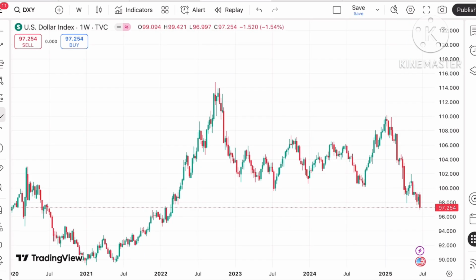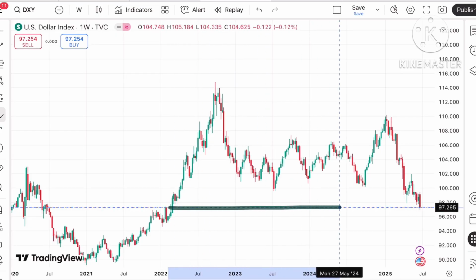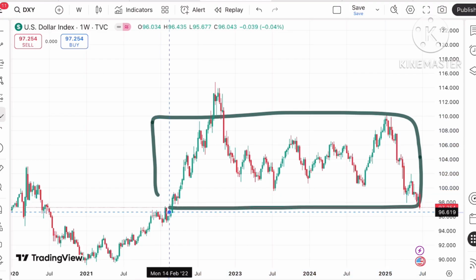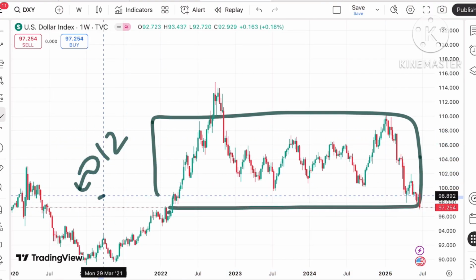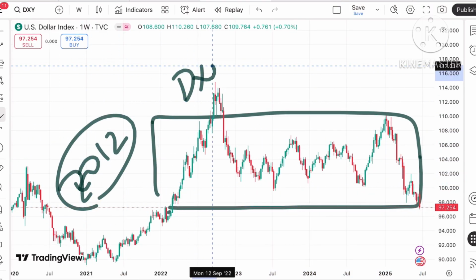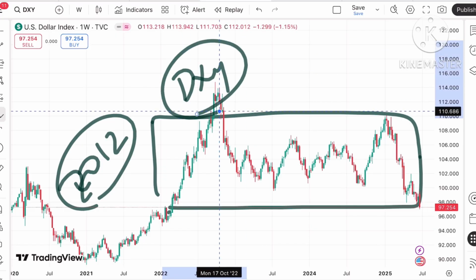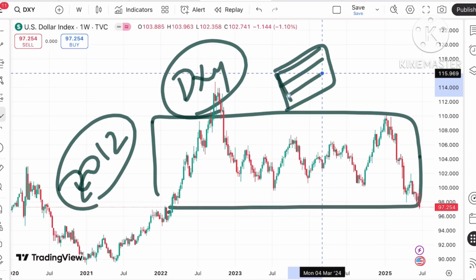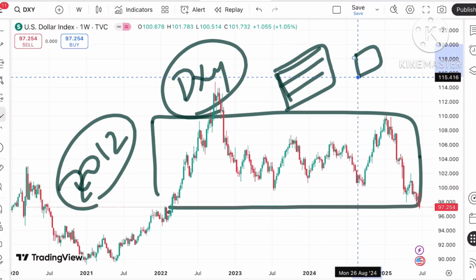Now if you look at this particular price, it has touched a level after a very long time. In 2012 we saw the price touch a level of 97 on the index. Because imports happen on the basis of dollars, you have to understand, suppose a certain amount of import is there, then they have to pay that amount in dollars.